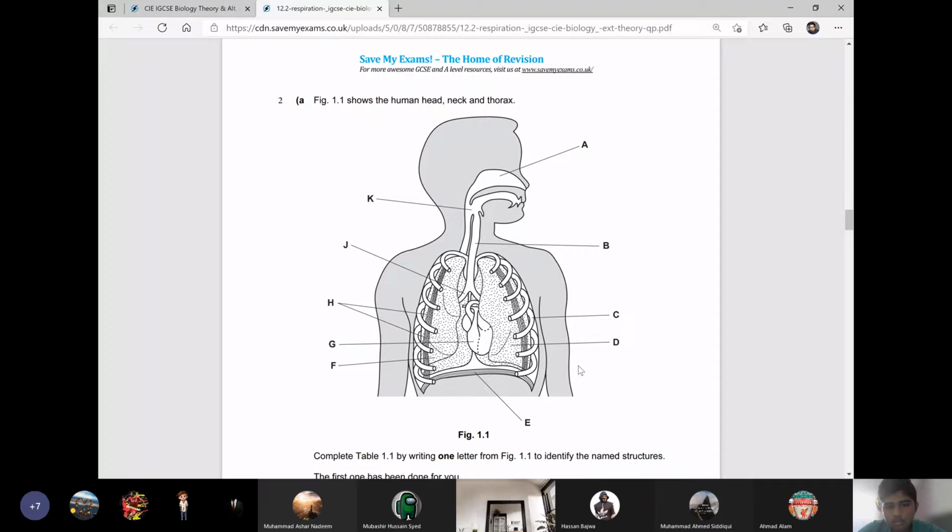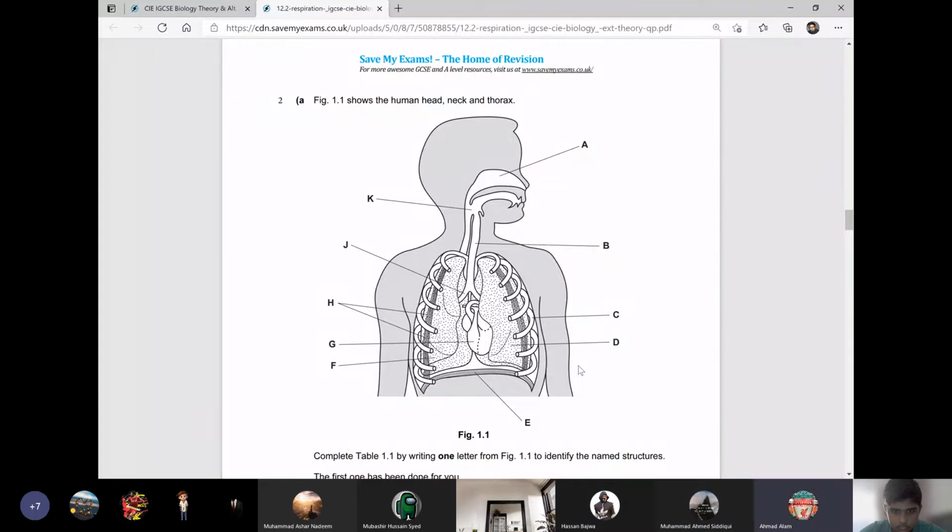What is D? Lung. Which lung? Left lung. What is E? Diaphragm. What is F? Right lung. Very good. What is G? Heart.